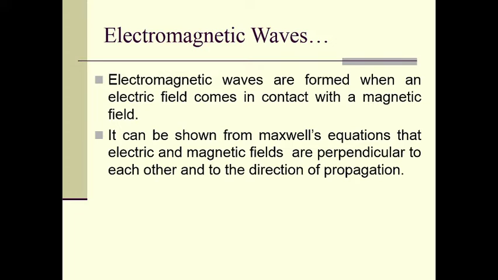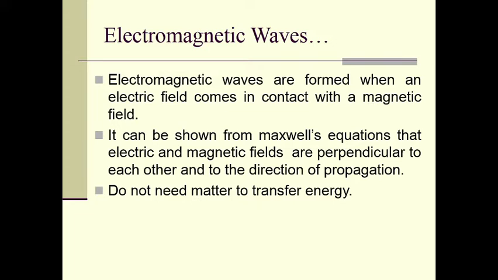It can be shown from Maxwell's equations that electric and magnetic fields are perpendicular to each other and to the direction of propagation of the wave. The electromagnetic waves do not need matter to transfer energy, right?